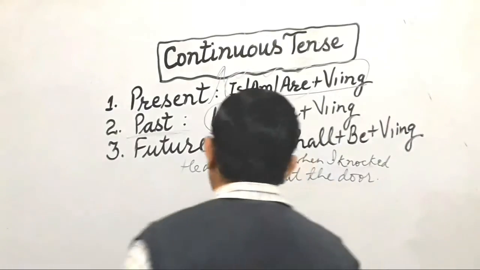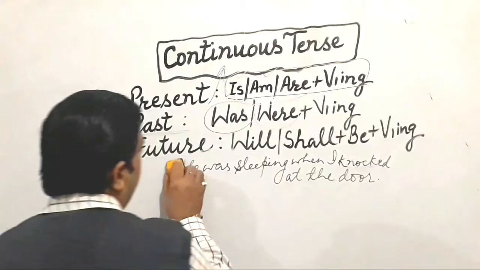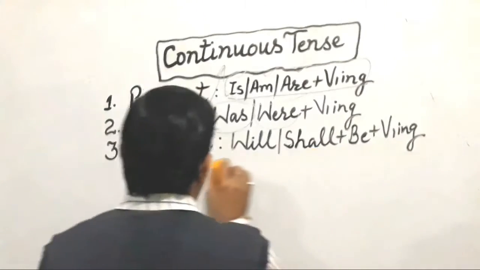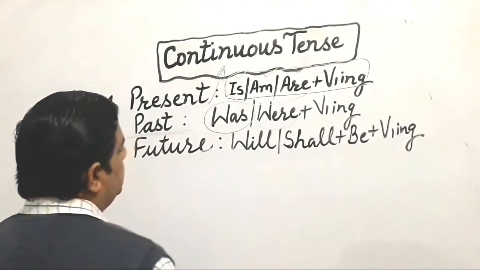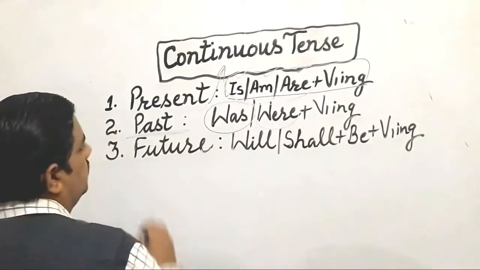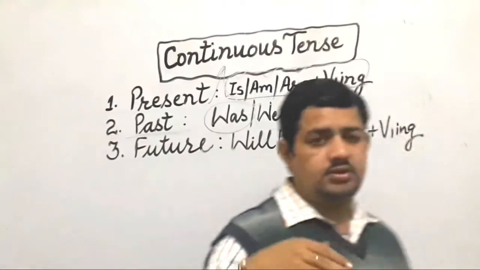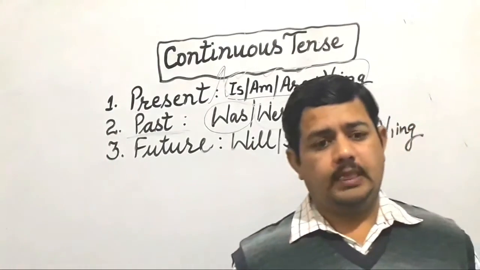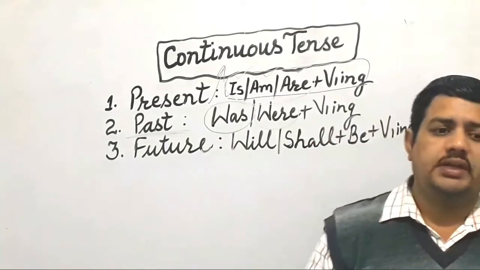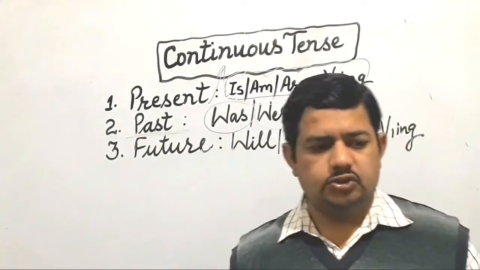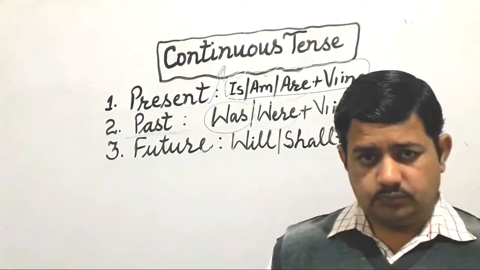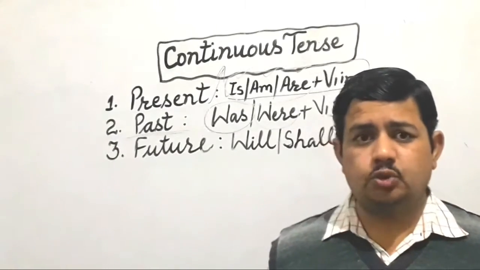Now, in the same series, I tell you this one, future continuous. See, future activity is that which is going to happen. It is a matter of that activity which is not of past, not of present, which has not happened so far.